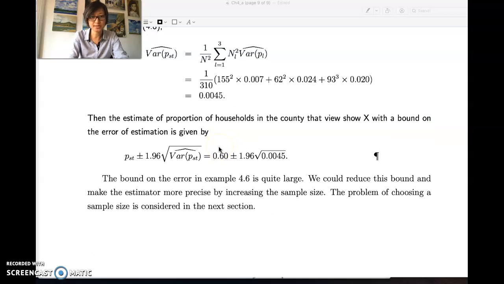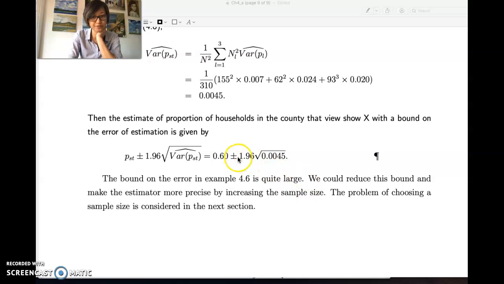We can construct the confidence interval for our point estimate, like how we did previously. The bound of error, look at this example, 0.0045 multiplied by 1.96. This bound of error relative to the point estimate 0.6 is quite large.